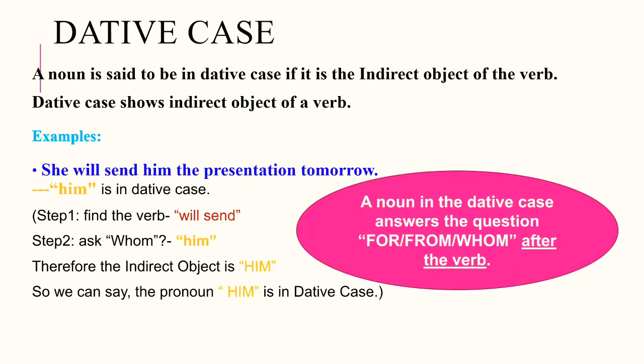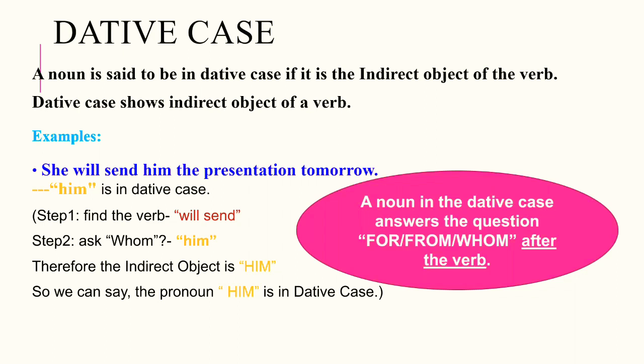Next, dative case. A noun is said to be in dative case if it is the indirect object of the verb. So, dative case shows the indirect object of a verb. For example, she will send him the presentation tomorrow. Here, the word him is in dative case.